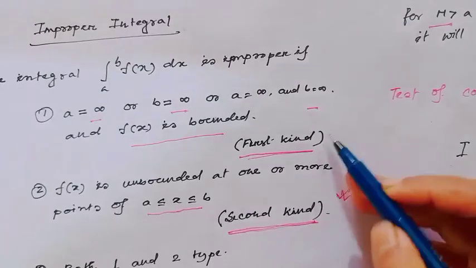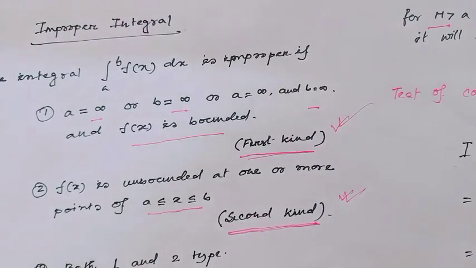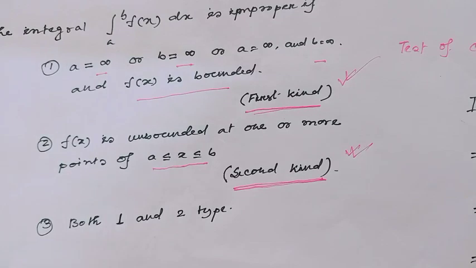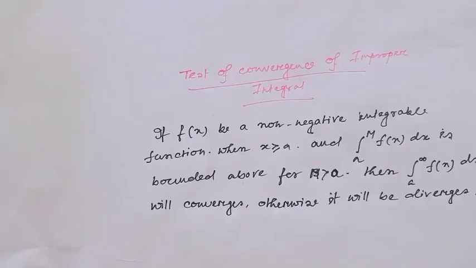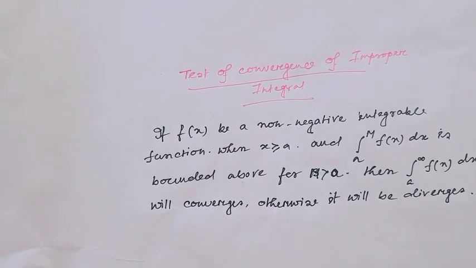In my previous video I defined the first kind of improper integral, or maybe both the first and second types. I also saw when the first kind of improper integral converges.